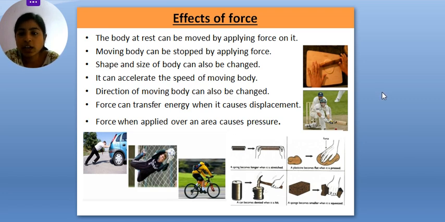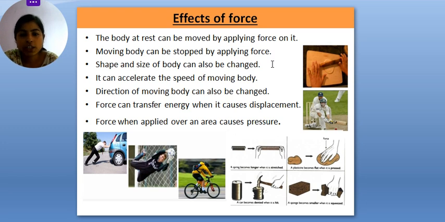Okay, so now move on to effect of forces. Force can change the state of motion. How can it change the state of motion of a body? If the body is in a stationary position, like a ball, and if I apply force, then that ball starts moving, right? So we can say a body at rest can be moved by applying force, or a moving body can be stopped by applying force. That's how it plays a role in the state of motion.